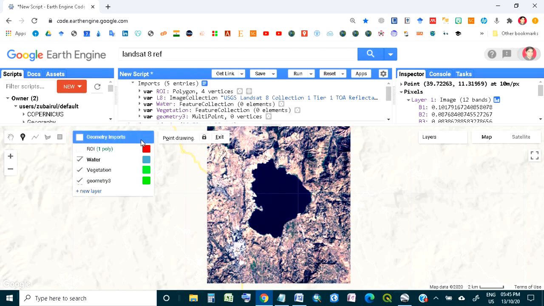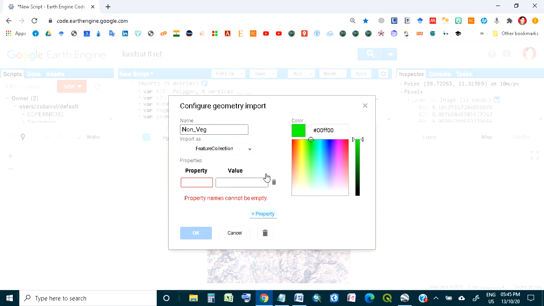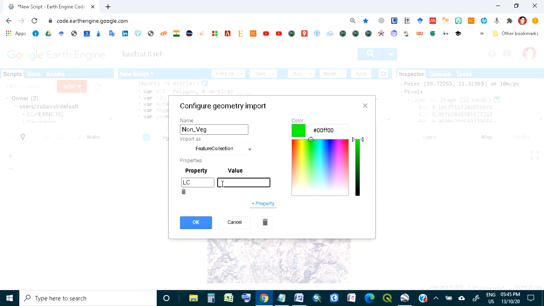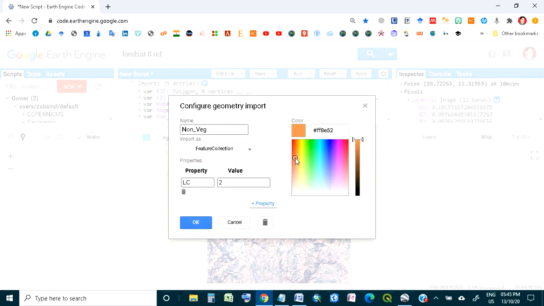And let's take the third, non-vegetation. I'm taking here three classes. Feature collection, again this is LC, and here the value is the second one. Now we have the non-vegetation area. Just change the color. Okay, it's fine.